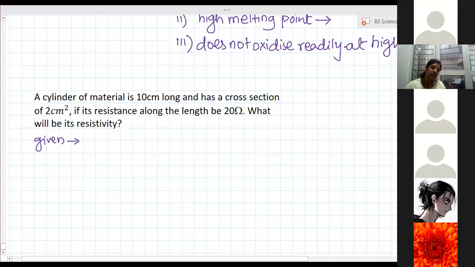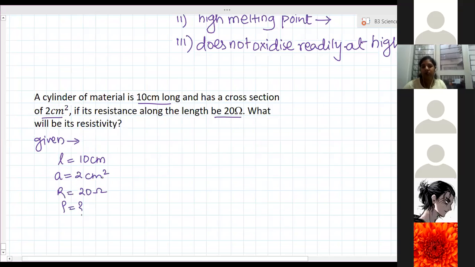A cylinder of material 10 centimeter long has a cross section of 2 centimeters square. The resistance along the length will be 20 ohm. What is its resistivity? So they have given length equal to 10 centimeter, area of cross section A equal to 2 centimeters square, and the resistance is given 20 ohms. And they're asking to find resistivity.